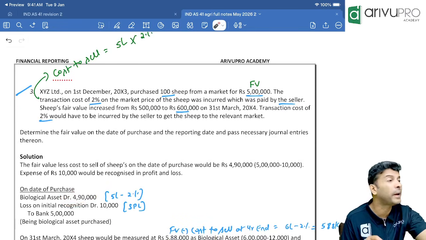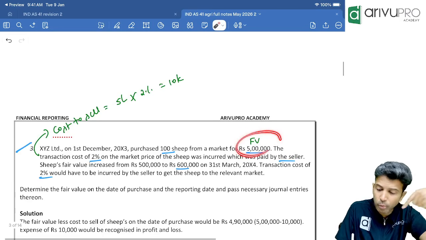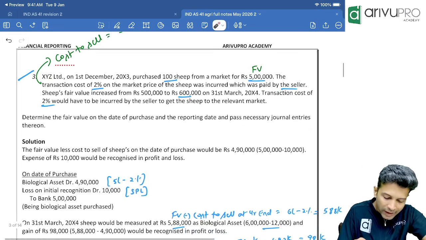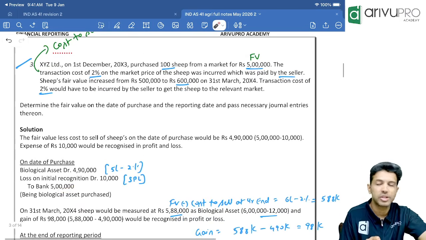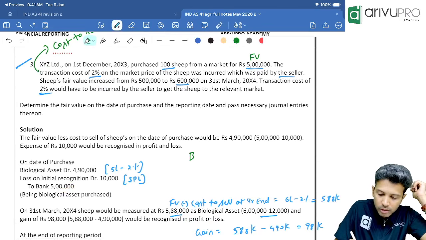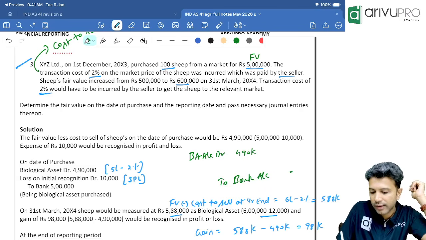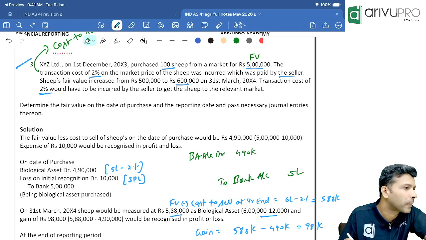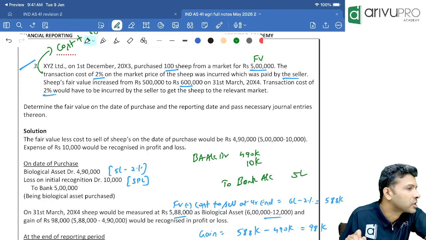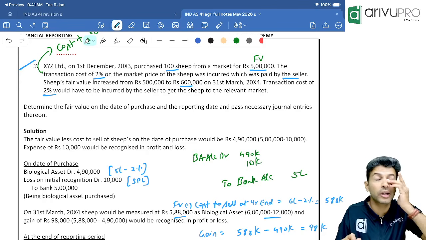But how much money did you pay? Did you buy it at 490 or did you pay 5 lakh for it? To bank account, how much? 5 lakh. Is the journal entry matching? No. Biological asset account debit 4,90,000, but bank will be credited at 5 lakh. Journal entry matching or balancing figure? Balancing figure, 10,000. That is nothing but your loss on initial recognition.